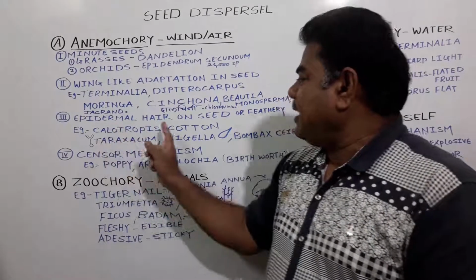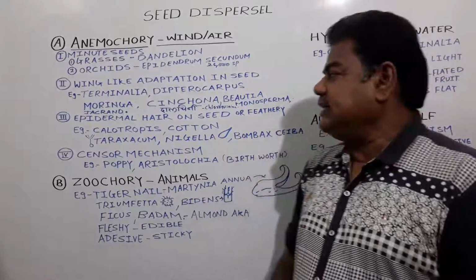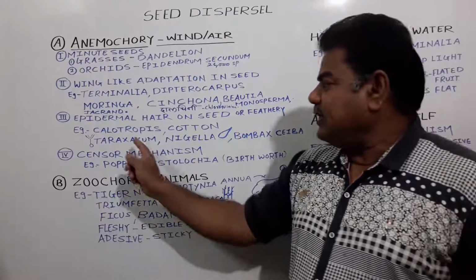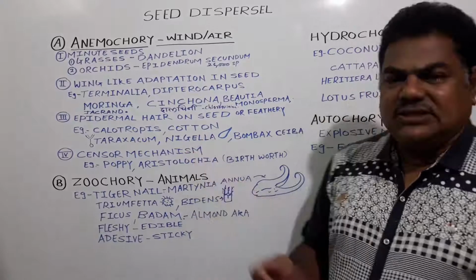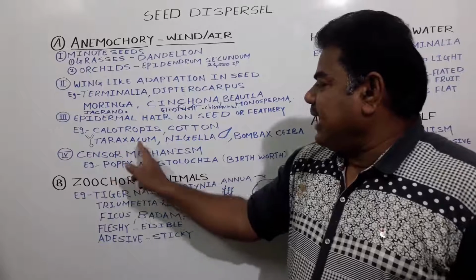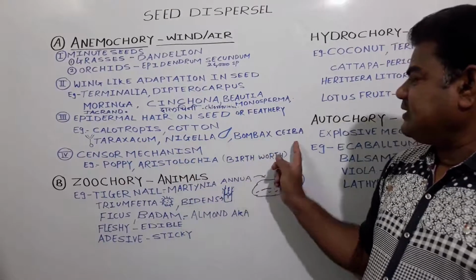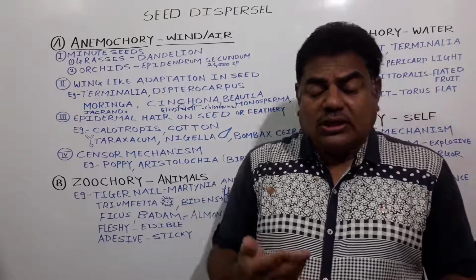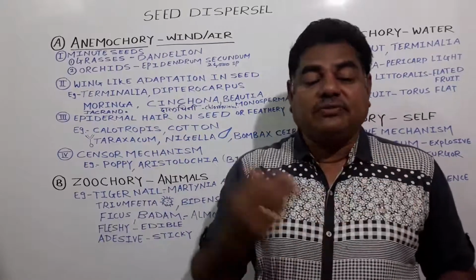Next, epidermal hair on the seed or a feathery structure develops on the seed. There are so many examples. We will see some examples. For example, Calotropis procera. Second, a common example, cotton. Next, Taraxacum. Next, Nigella. Next, Bombax ceiba. See how the adaptation takes place, or how the seeds adapt themselves to be carried from one place to another with the help of what?